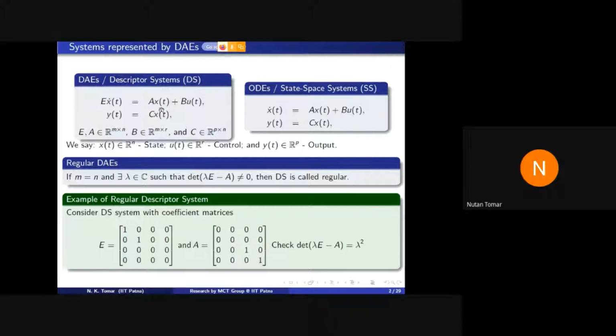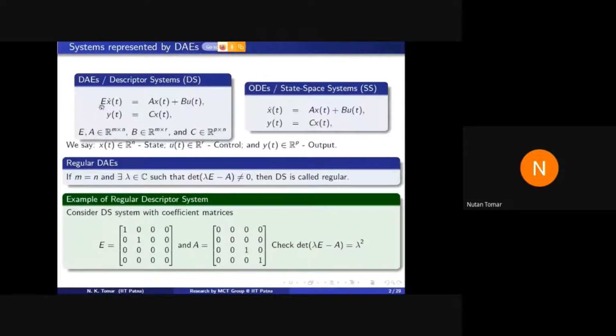See, before going on next slide, there is one more comment. Suppose this is a square case and E is invertible. Then we can convert this descriptor system into ODE form, state space form, by using inverse of E. But this conversion depends heavily on the condition number of matrix A. Remember, such conversion is also not recommended in literature.